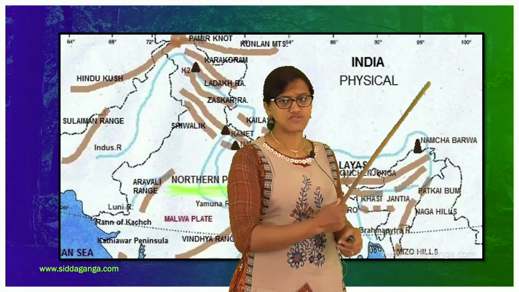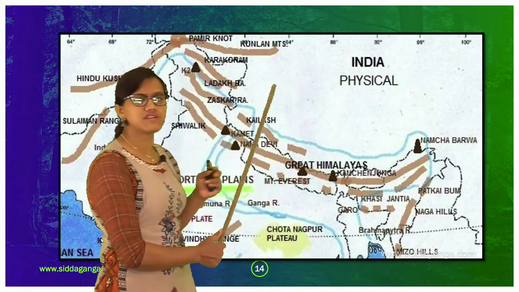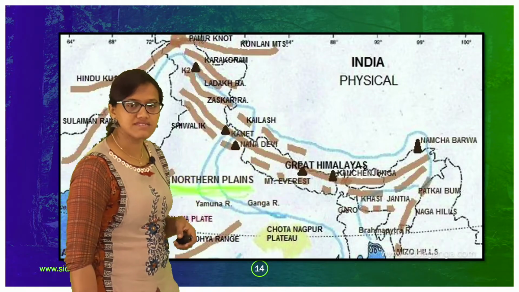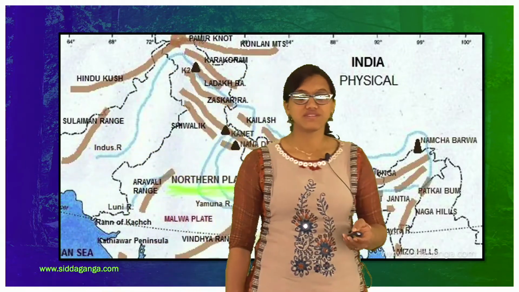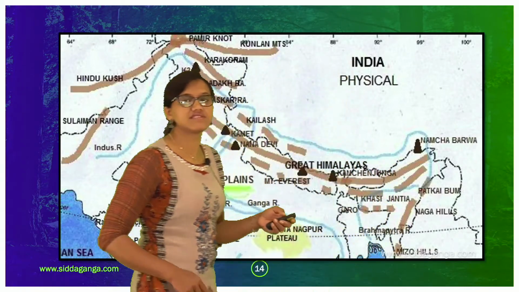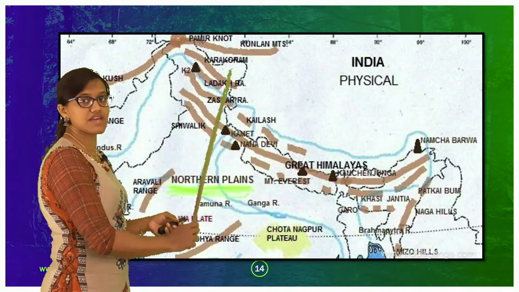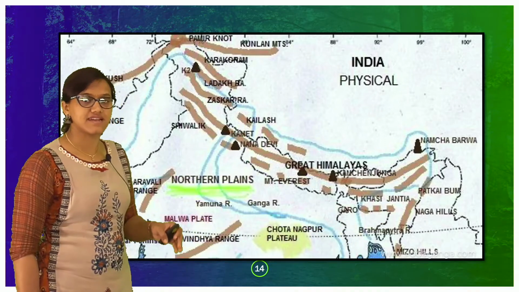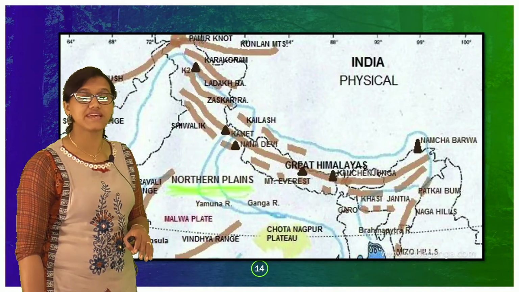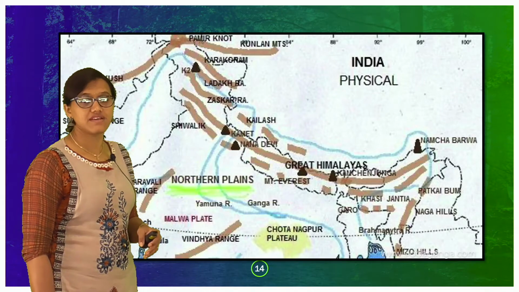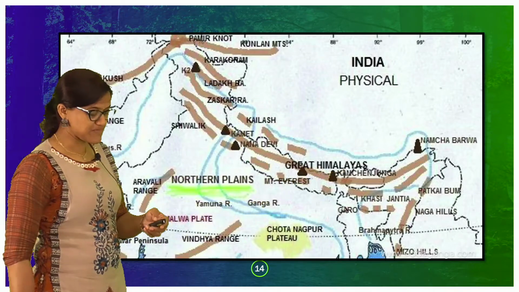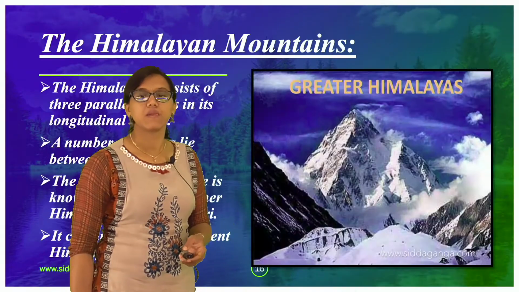So if you consider the northernmost part, you can consider that particular part as Himadri here. So it is called again Great Himalayas. Okay, so the whole northern part, right from here till here, they consider that as Great Himalayas, or say Inner Himalayas. It is even called Inner Himalayas. You can see here, right? So it is called Great Himalayas. So that is how it looks.